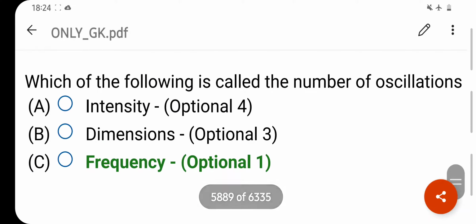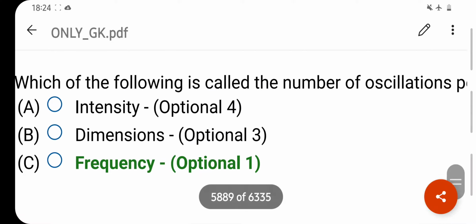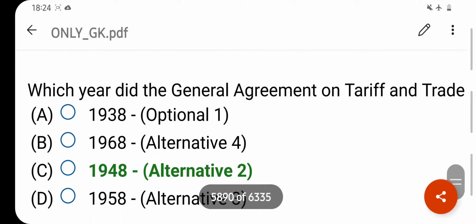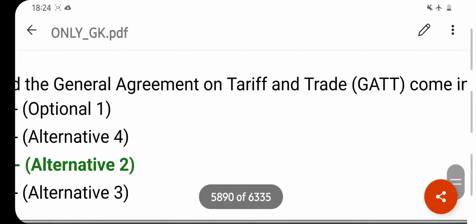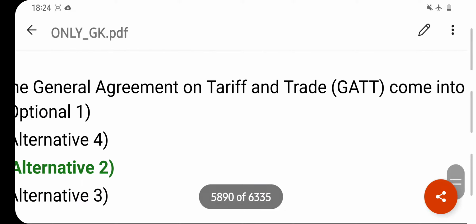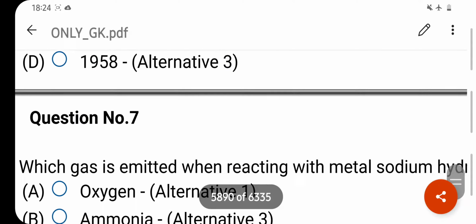Which of the following is called the number of oscillations per second? Your right answer is frequency. Option C is your correct answer. Which year did General Agreement on Tariff and Trade come into begin? Your right answer is 1948. Option C is your correct answer.